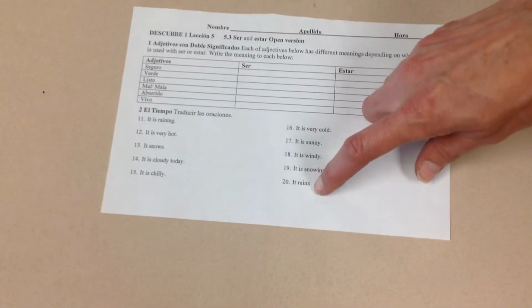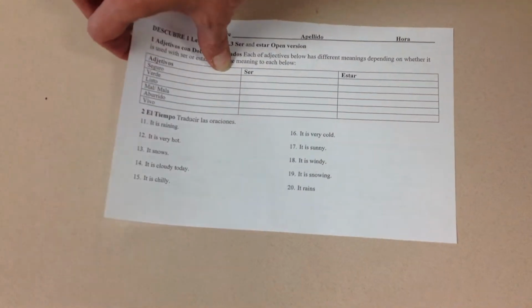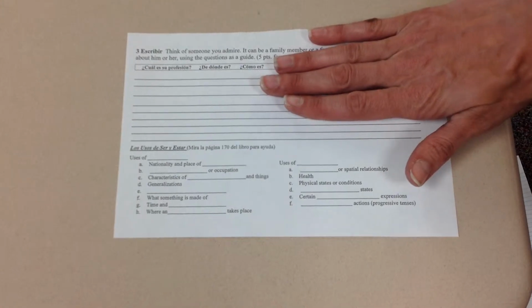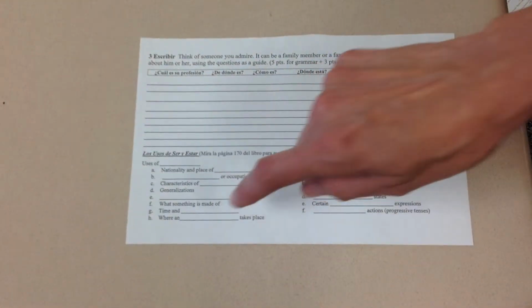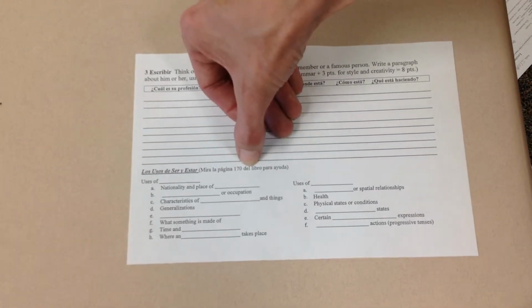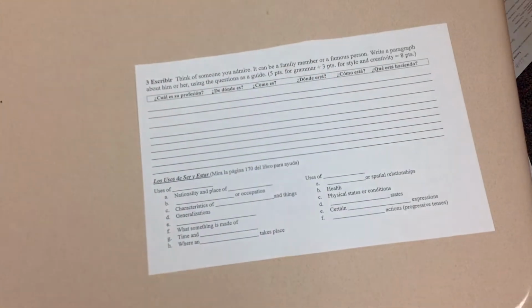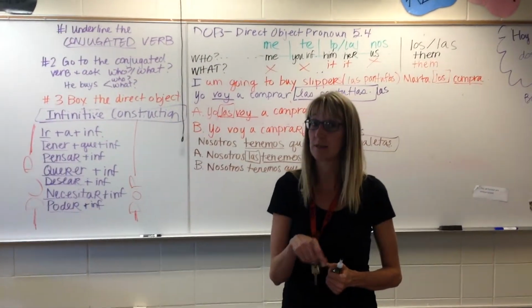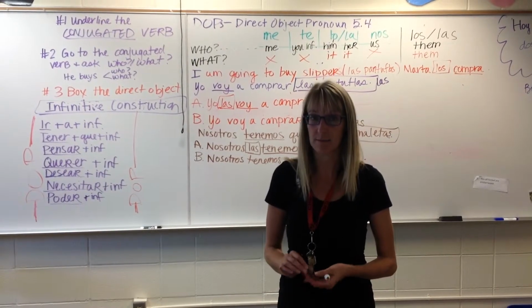And again, you can use your posters on the back board to help you with these. And then go ahead and skip section 3 for right now. However, I would like you to fill in this last section. And again, it says to look on page 170 of your book for help. Okay, so you have 2 pieces of homework. They're pretty small. You have your DOP packet, page 3, and this half sheet, and both will be due on Wednesday when I come back.